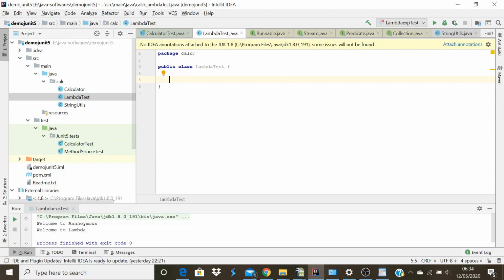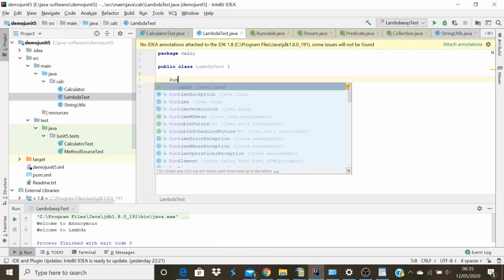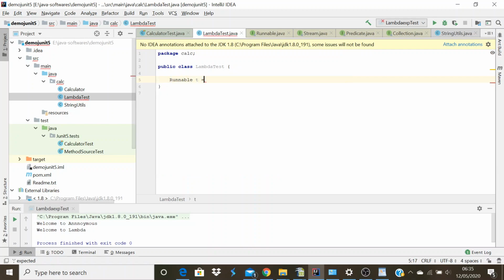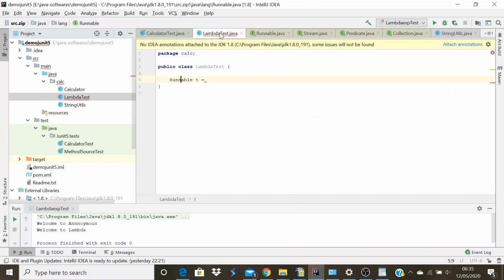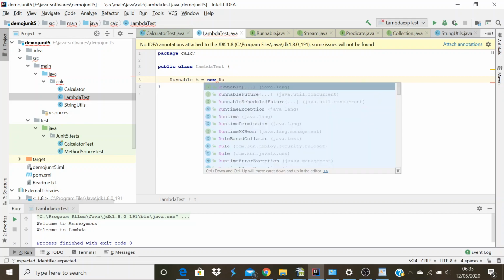So if you need to override any method that is declared as abstract in an interface, we can use the anonymous class definition to override the method. I am going to create an instance for the Runnable interface and override the run method in this class, LambdaTest.